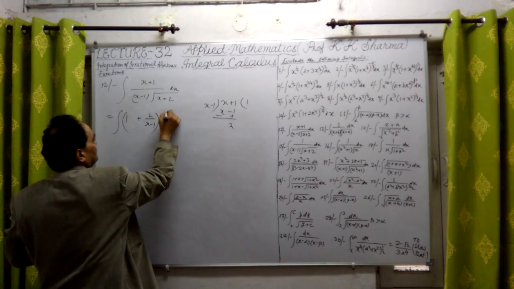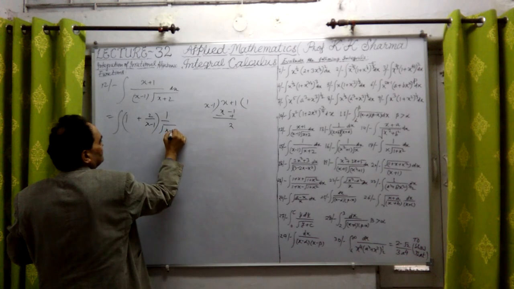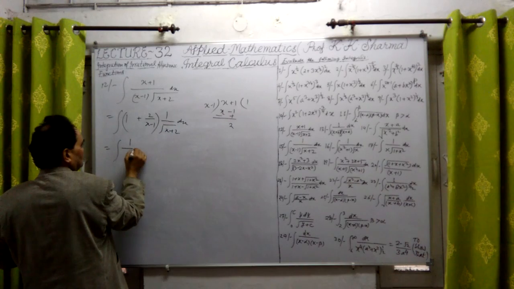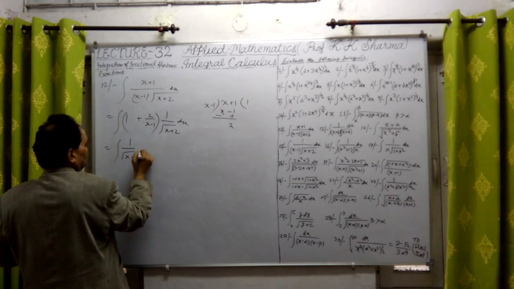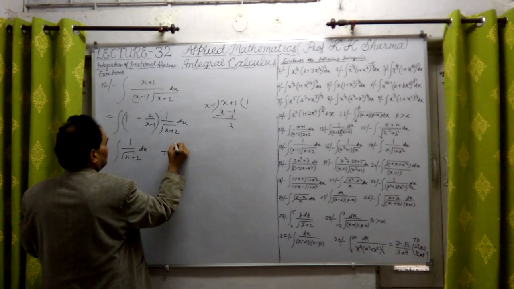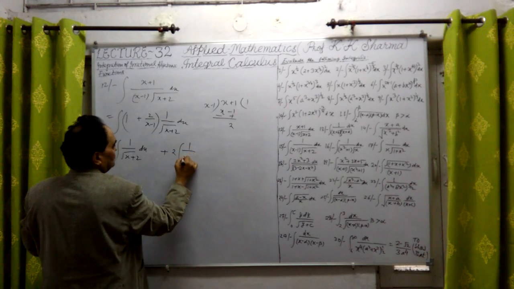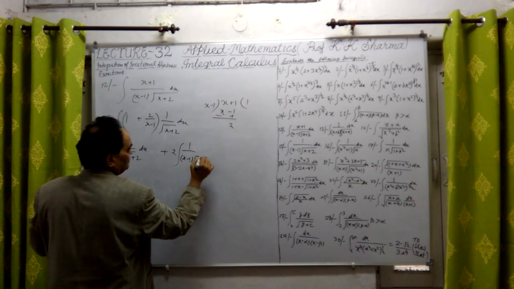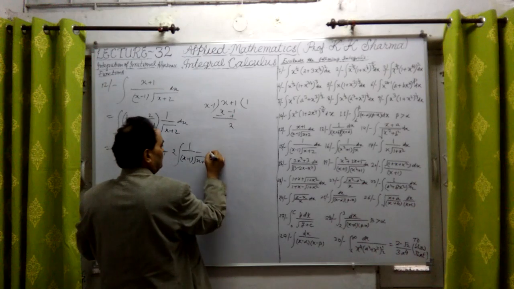Now it is still multiplied by 1 upon under root x plus 2 into dx. What do we get? This is 1 upon under root x plus 2 into 1, then plus 2 upon x minus 1 under root x plus 2, into dx.